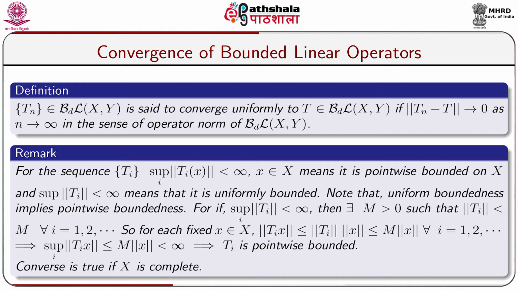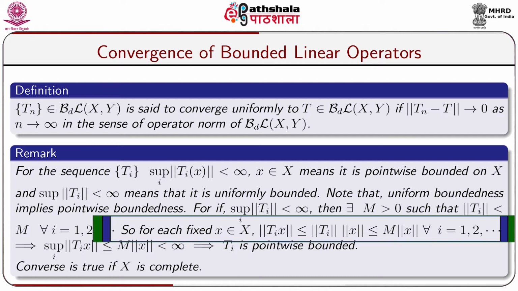Note that uniform boundedness implies pointwise boundedness. Indeed, if we consider that uniform boundedness holds for a sequence of operators, that is why we have assumed supremum over i of norm of Ti is less than infinity. So there exists a constant M greater than 0 such that norm of Ti is less than M for all i equal to 1, 2, and so on. Here norm of Ti strictly less than M may be taken as norm of Ti less or equal to M.